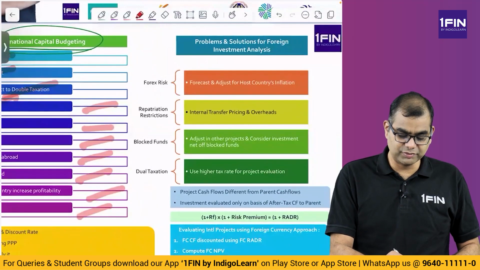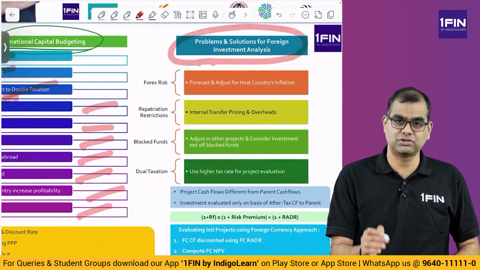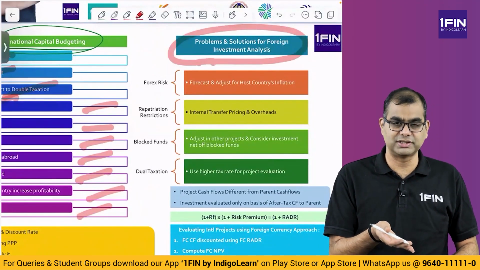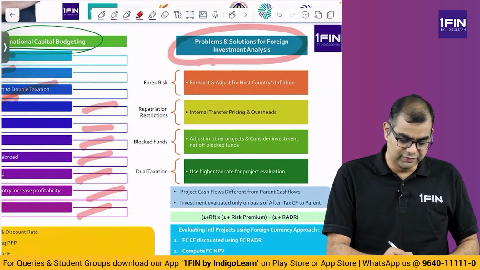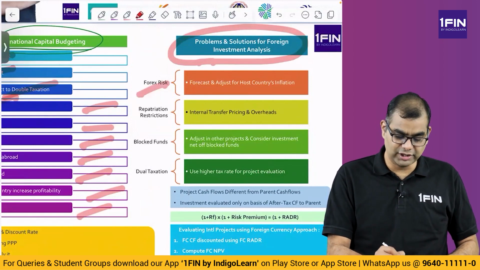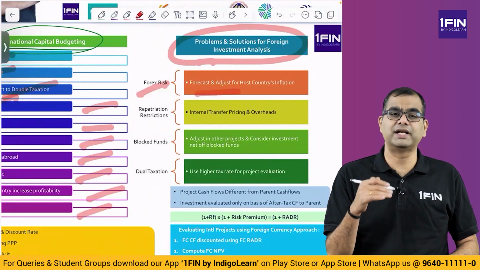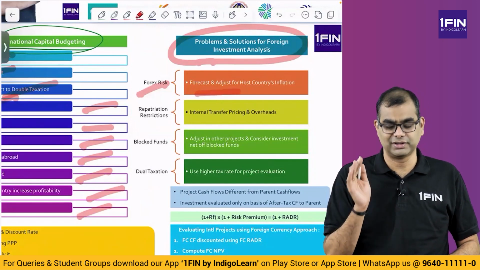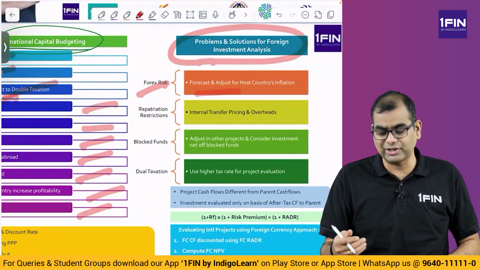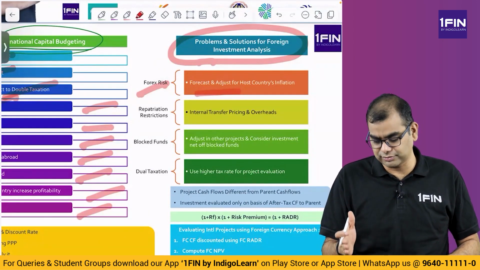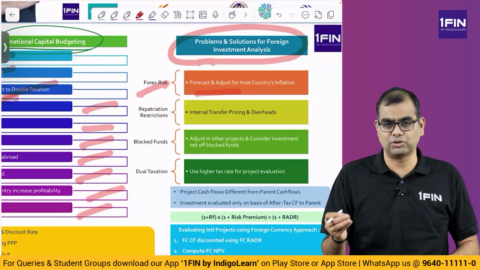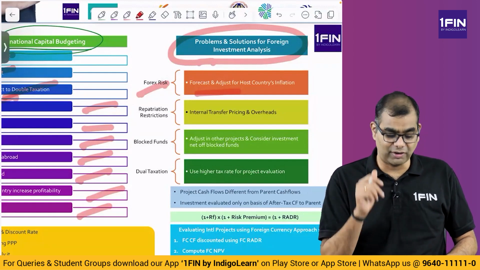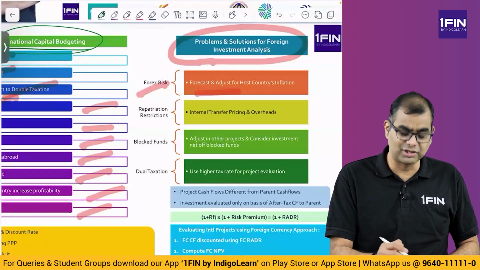Now, what are the problems and solutions for foreign investment analysis? We discussed these issues that arise. We will now categorize these issues as largely 4 or 5. First, Forex risk. You address your forex risk by forecasting and adjusting for the host country's inflation. That is, you forecast the inflation and adjust the exchange rate by multiplying and dividing with the inflation rates of the host and home country. How do you do it? If you remember, there is a formula that we used.